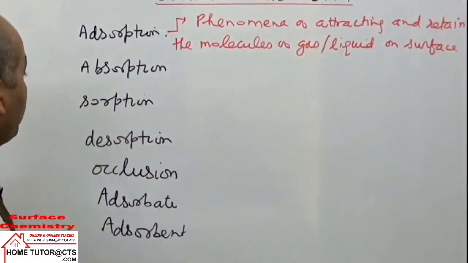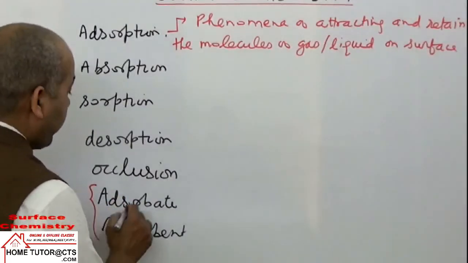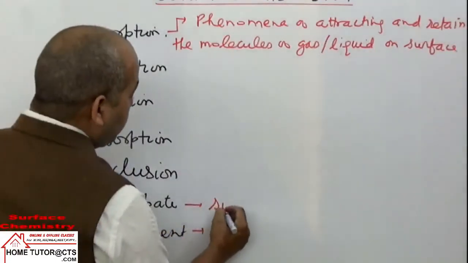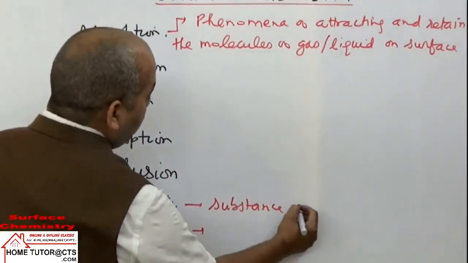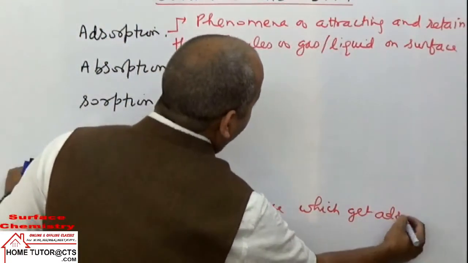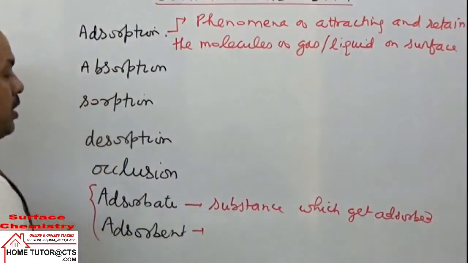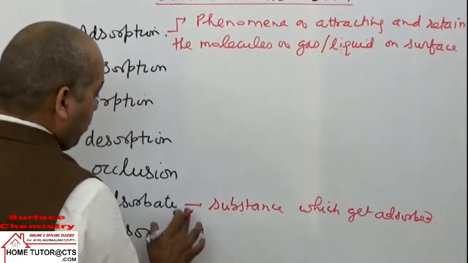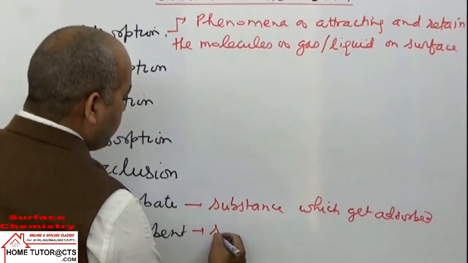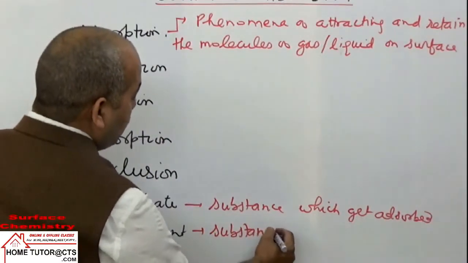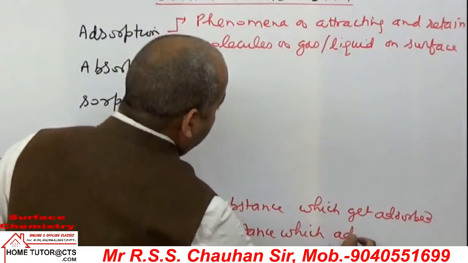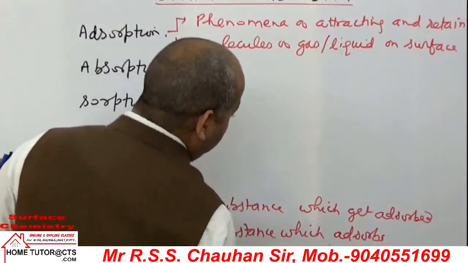So in the phenomenon of adsorption, we take two terms: adsorbate and adsorbent. What is adsorbate? It is the substance which gets adsorbed. And what is adsorbent? It is in bulk, more in amount. It is the substance which adsorbs something on the surface.